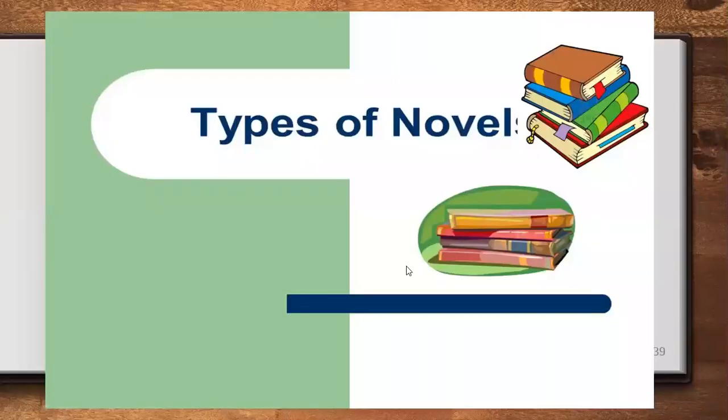Hello students, this is the fourth video of the lesson History of Novel. In the previous videos, we have seen the various novels that were published right from the 17th century up till now. We've also seen the various authors outside India and in India and how they have progressed over the centuries. We have seen what are the various elements of a novel, and in this video we shall look at the types of novel.